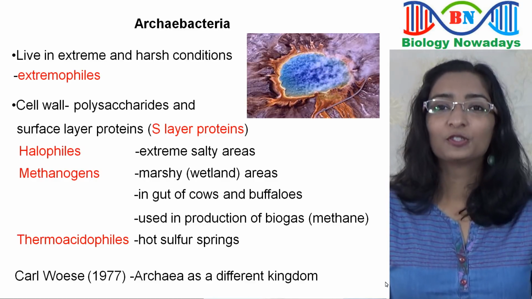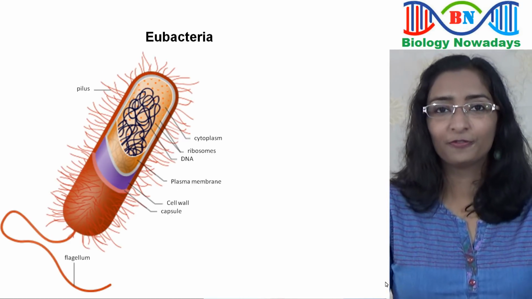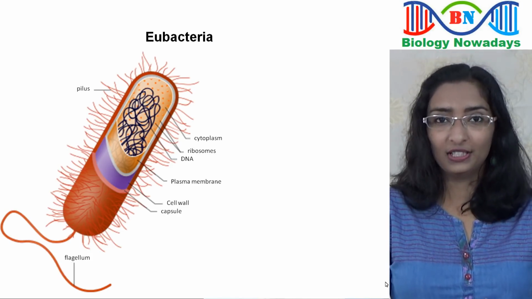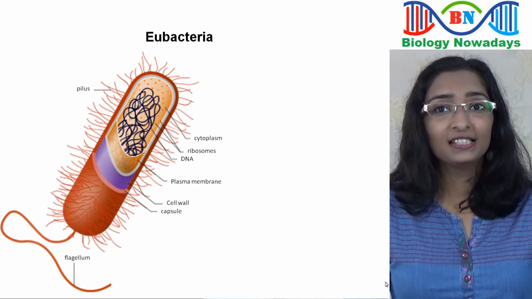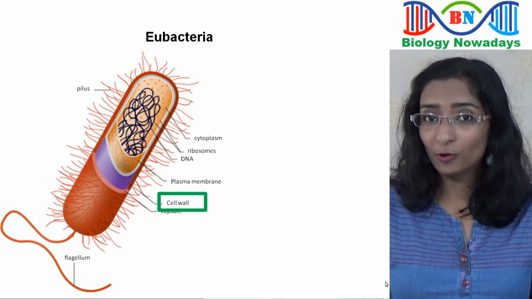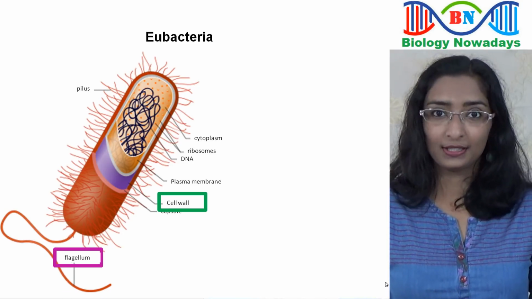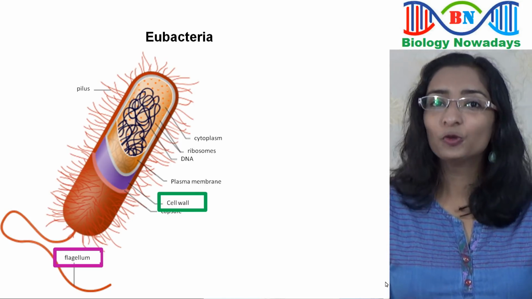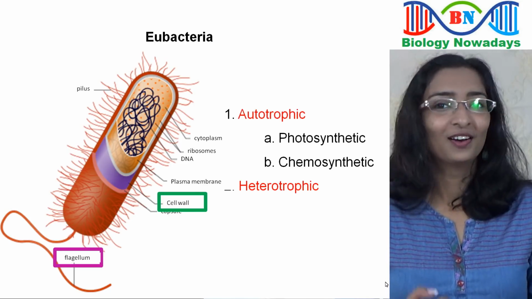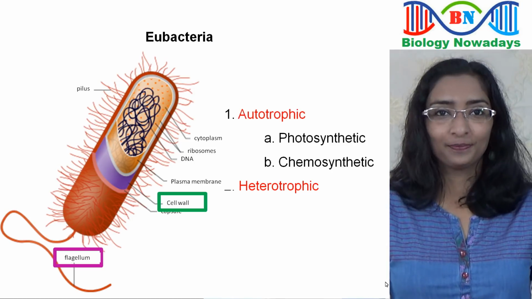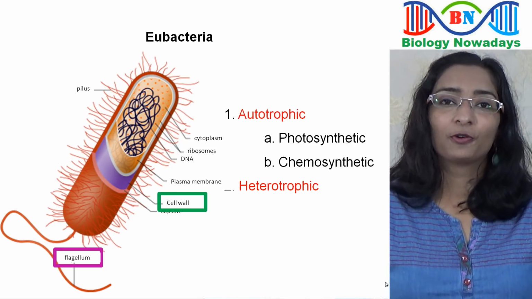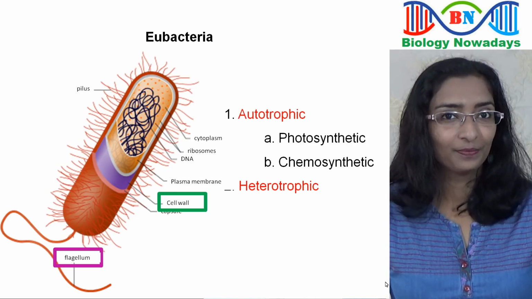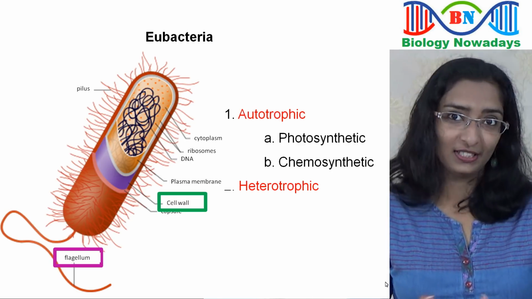Okay, now let's move on to Eubacteria, another subgroup of kingdom Monera in Whittaker's classification. These bacteria have a rigid cell wall, and if motile, a flagellum will also be present. On the basis of mode of nutrition, Eubacteria are of 2 main types. And what are they? Autotrophic and heterotrophic. As you saw before, autotrophs are of 2 kinds: photosynthetic and chemosynthetic.